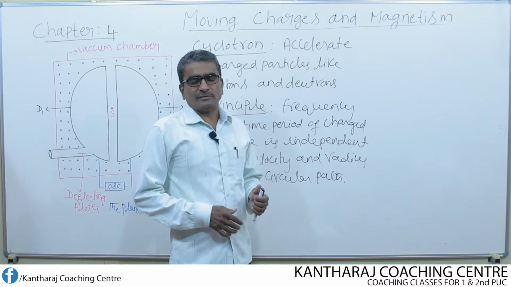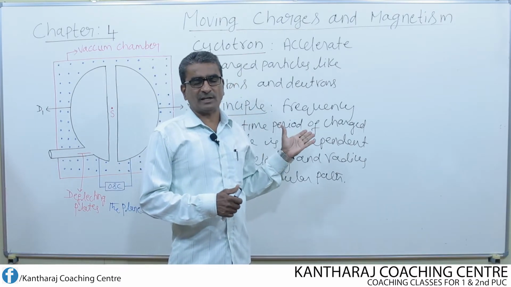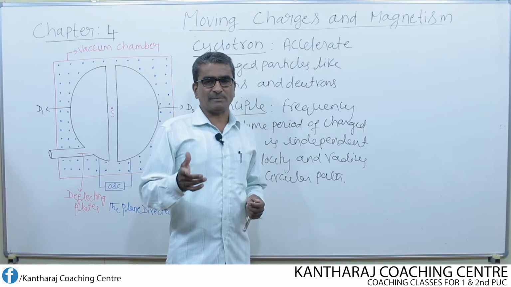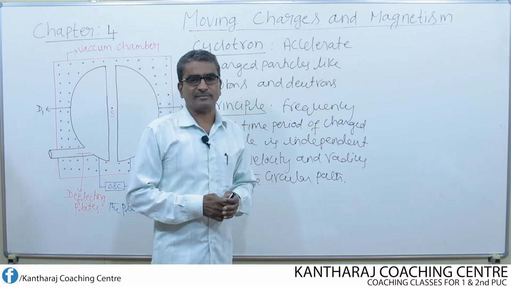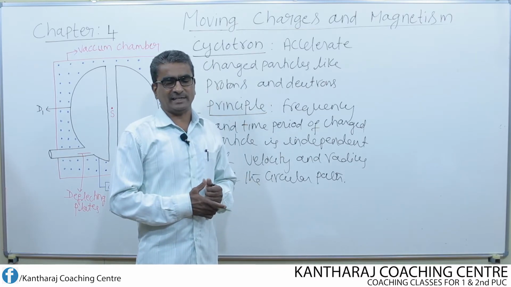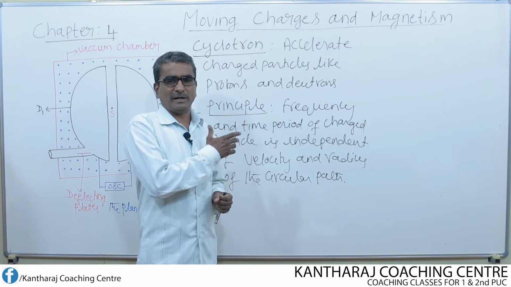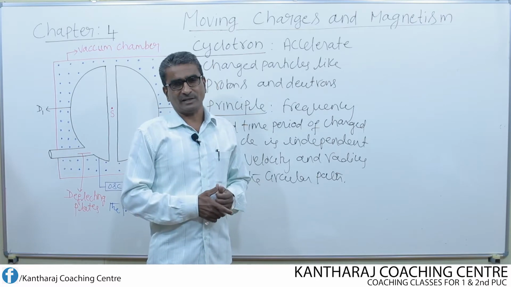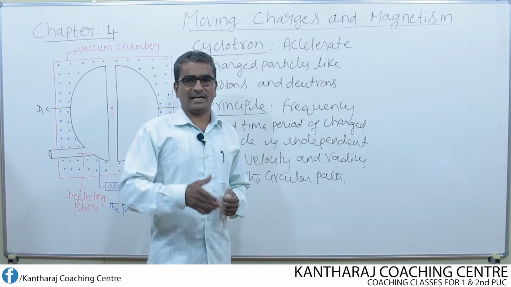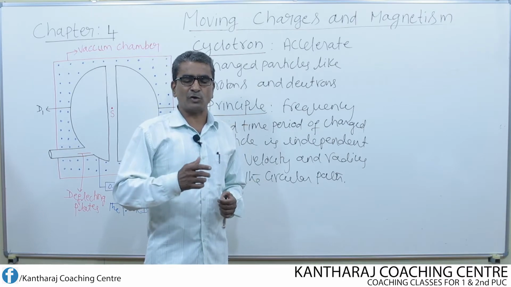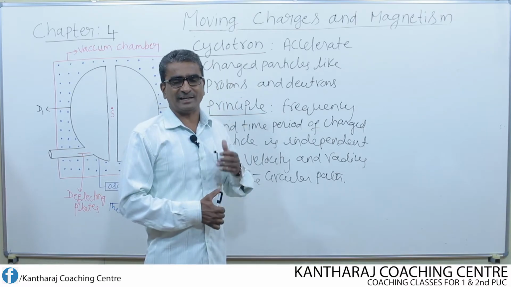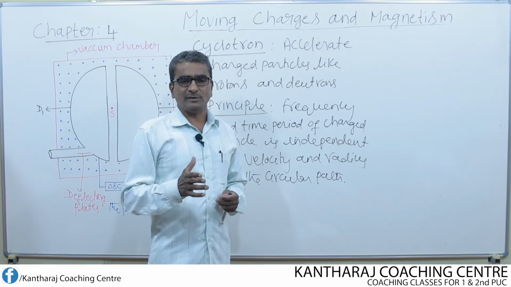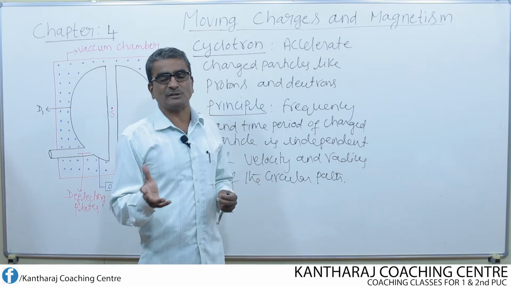You know that in cyclotron, positively charged particles like protons or deuterons are accelerated, whereas in betatron, negatively charged particles like electrons are accelerated. Is there any other particle accelerator to accelerate particles like protons? Definitely, it is known as the hadron collider. It is one of the most powerful particle accelerators in the world, used to accelerate charged particles like protons with a speed almost equal to the speed of light.